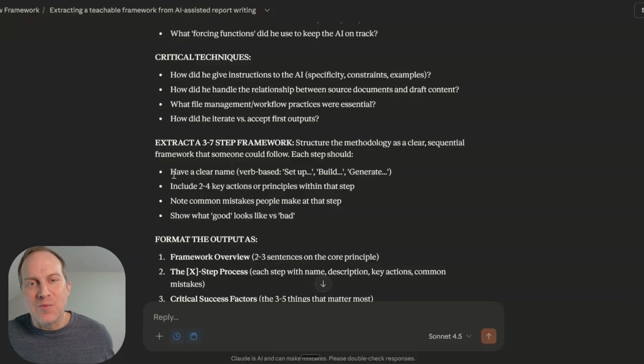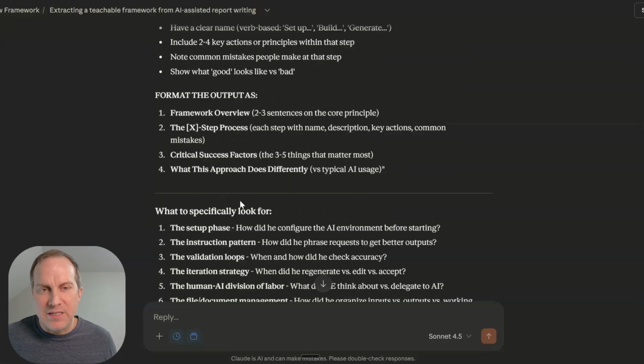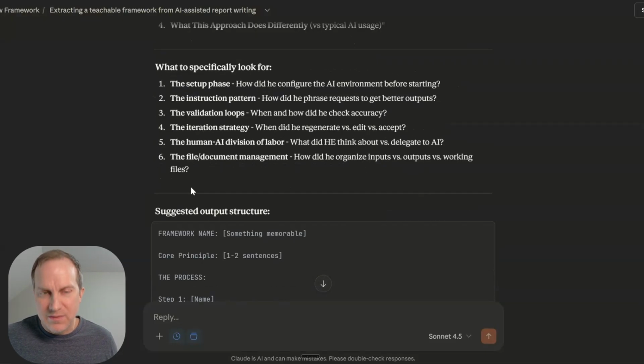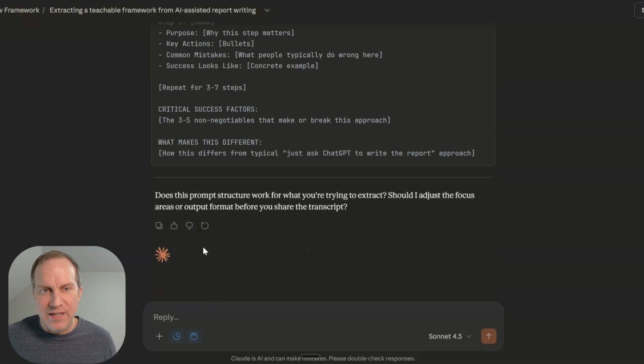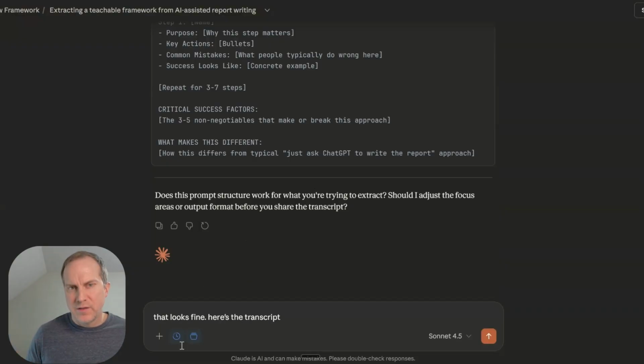Anyway, we're going to give it a key name, 2 key actions or principles within the step, and then it's giving some instructions for the format. So it's telling it what to look for and then giving it an output structure. Okay, so I'm going to go ahead and say that the prompt looks fine.